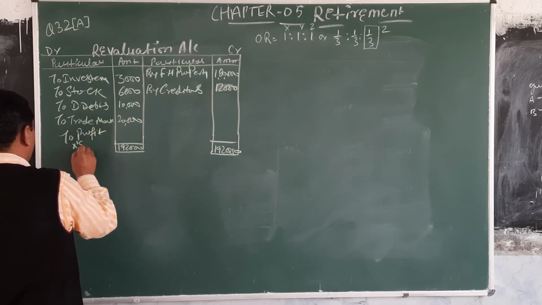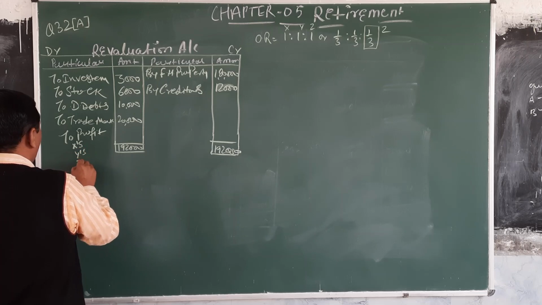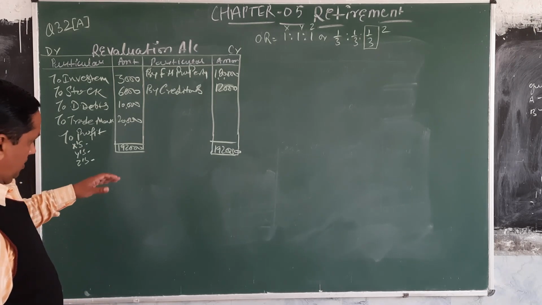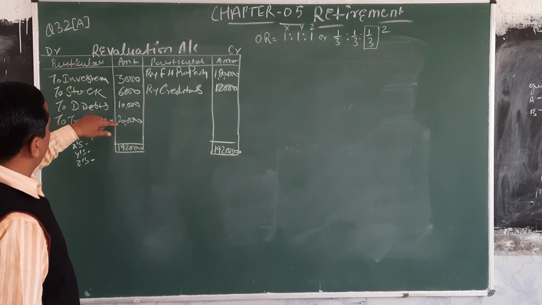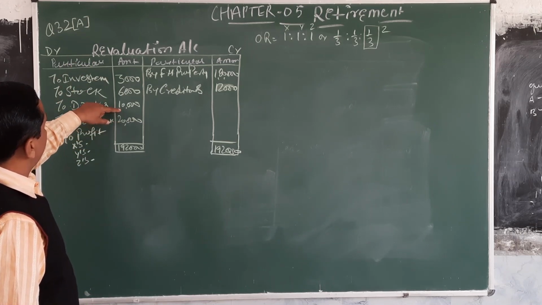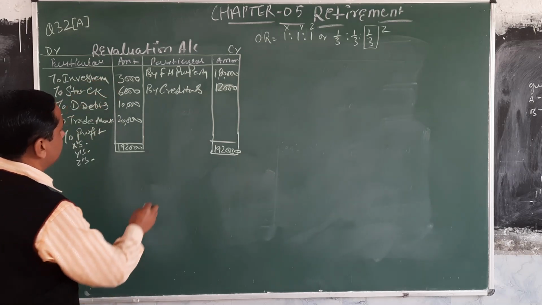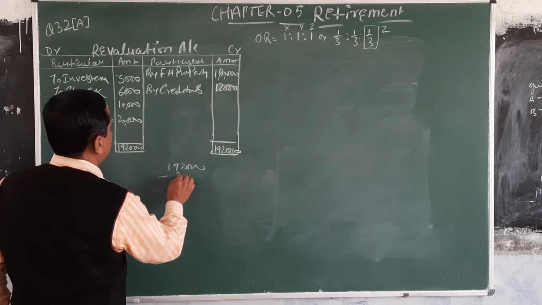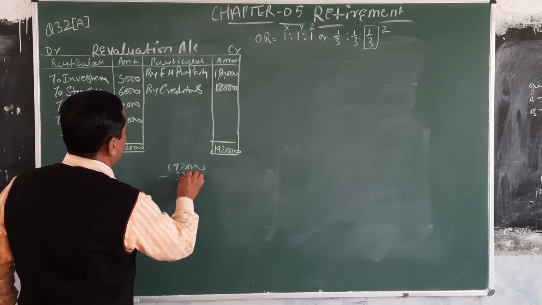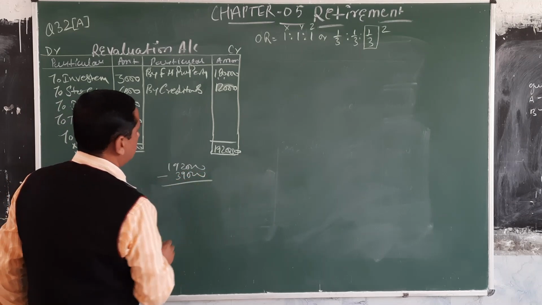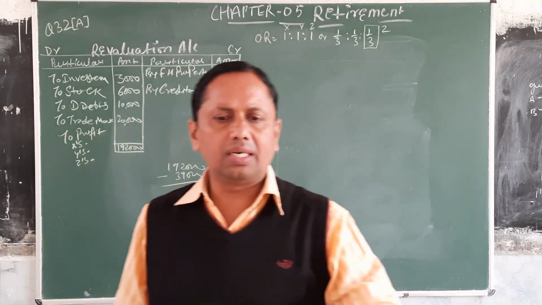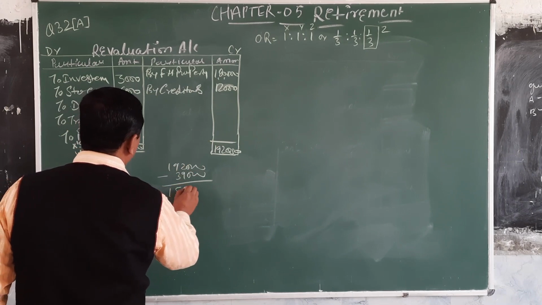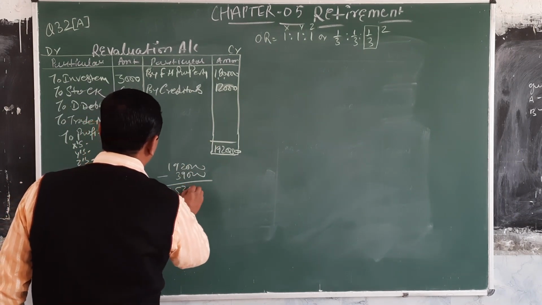So the profit is distributed between X, Y and Z. These are the three partners. The debit total is 39,000. So 1,92,000 minus 39,000 is subtracted and the value is 1,53,000.